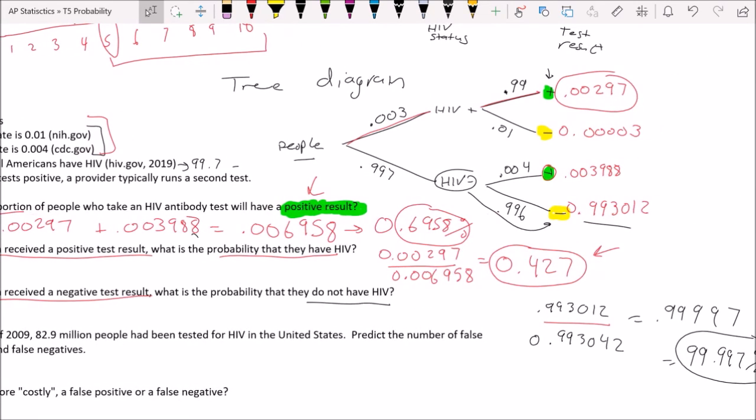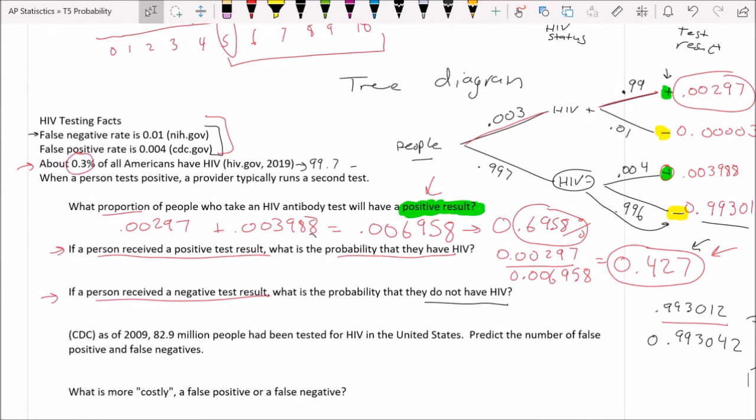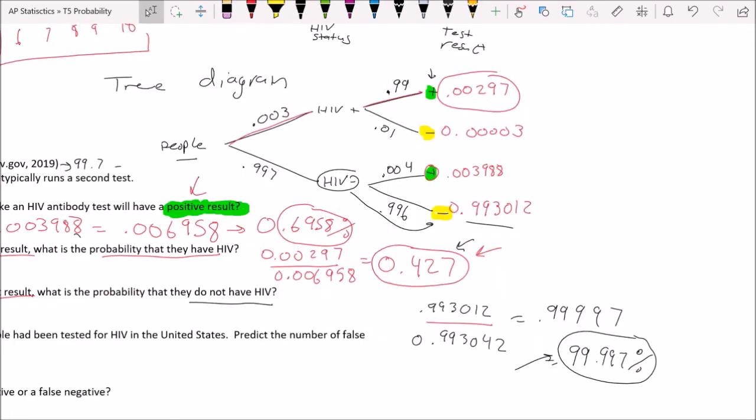So isn't that weird? With a positive test, you really don't know much. I mean, knowing with 42% certainty, you really don't know much. If you get a negative test result, it's not a 100% guarantee, but you pretty well know. Now maybe this makes that final fact make a little more sense: when a person tests positive, a provider will typically run a second test. It didn't say when they tested negative, it would run a second test, because if it tests negative, you're pretty darn sure that it's right. If it tests positive, you better test that again. We're not really sure. We don't want to start a treatment on someone when we're 42% or 43% sure that they have a condition.